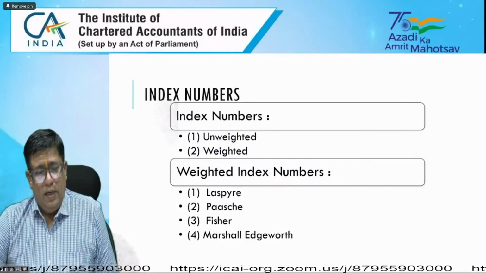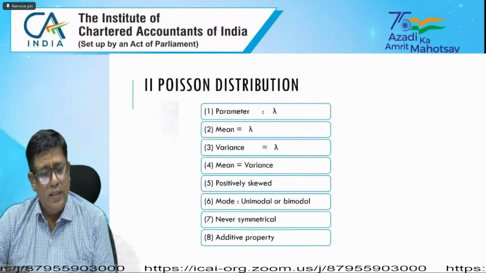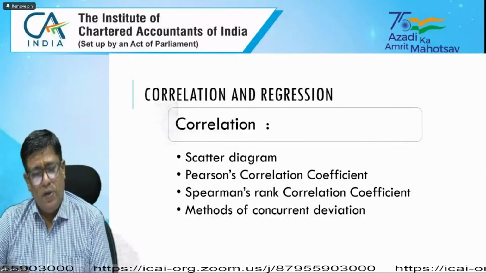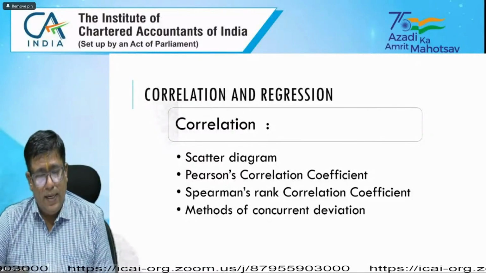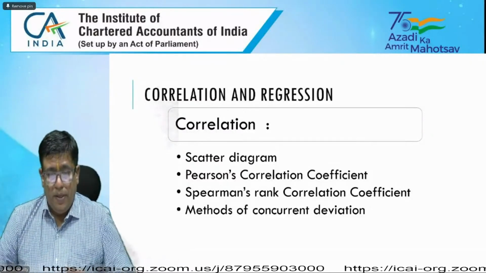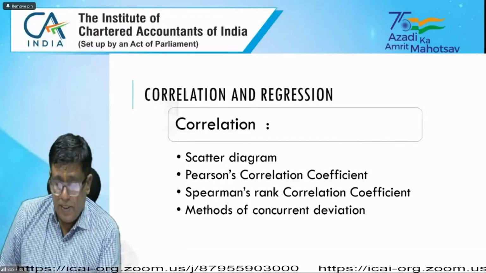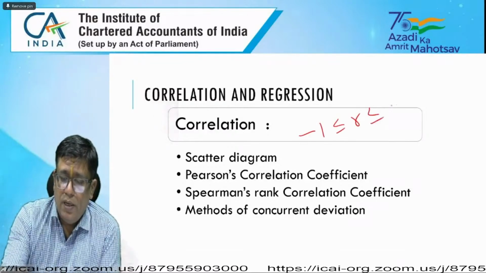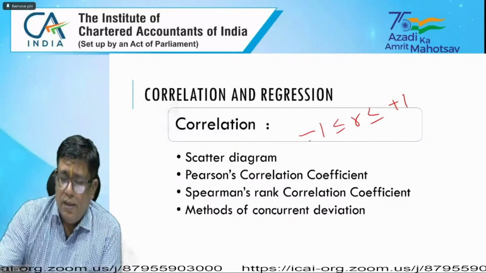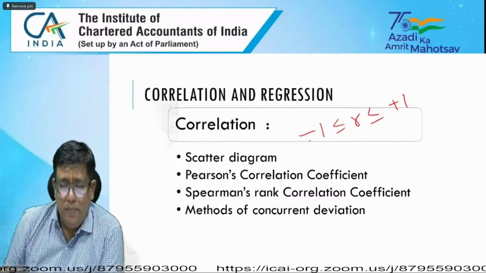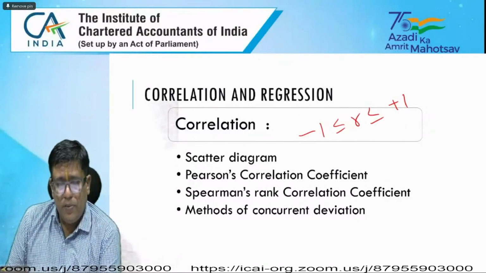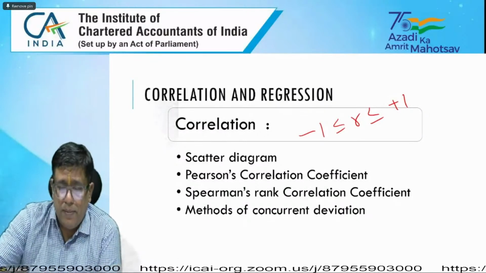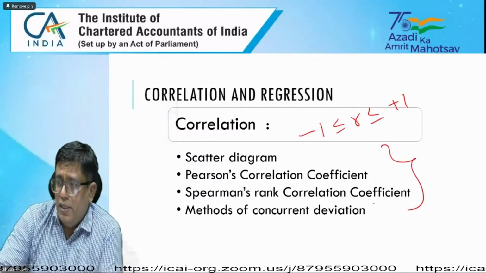Coming to the next one, regression equations. Correlation and regression: what kind of correlation, the scatter diagram, correlation between two variables, and the range of correlation, which is -1 to +1. This is also very important. Pearson correlation coefficient, Spearman's rank correlation coefficient, and the method of concurrent deviation are the types of measuring correlation coefficients.